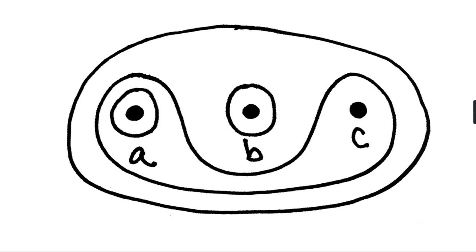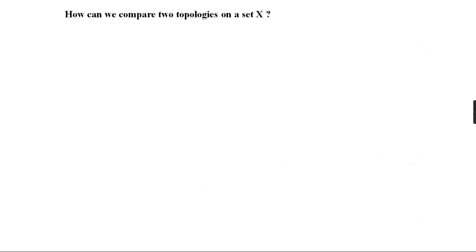Again, this is not a topology because here singleton set {A} and singleton set {B} are members of this family, but their union is the set {A,B}, that is not a member. Not a topology, since singleton set {A} union singleton set {B}, that is equal to {A,B}, is not in this family. So this is also a family which is not a topology.